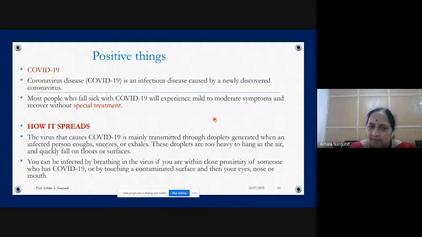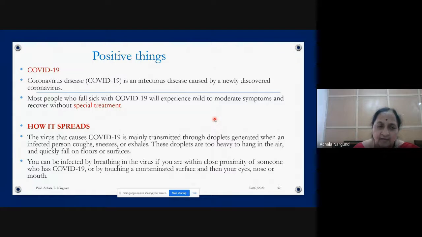You can be infected by breathing in the virus if you are within close proximity of someone who has COVID-19, or by touching a contaminated surface and then touching your eyes, nose or mouth. So if you touch a contaminated surface and immediately wash your hands, don't worry, nothing will happen to you. Think that by mistake you have come in contact with a coronavirus person and shaken his hand. But if you immediately wash your hand, nothing will happen. What they show in pictures, that everything immediately spreads to the body, will not happen immediately, unless you touch that hand to your eyes, nose and mouth.